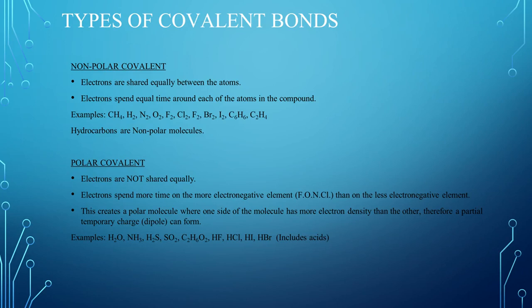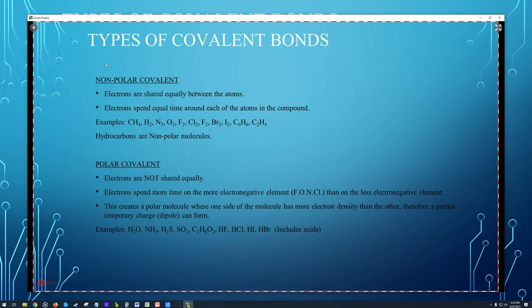So we're going to talk about covalent bonds in more detail. We're going to look at polarity. Non-polar covalent bonds are where electrons are shared equally between atoms. Electrons spend equal time around each of the atoms in the compound. That's what we've been talking about with covalent bonds. It turns out that when you share electrons, sometimes the atoms will share them equally, and we call it a non-polar covalent bond, or a non-polar covalent compound.